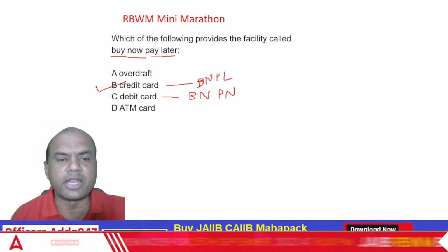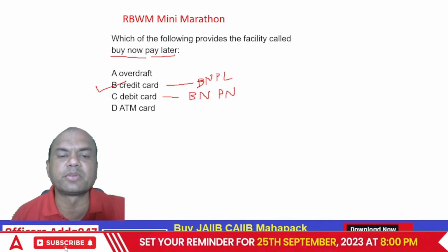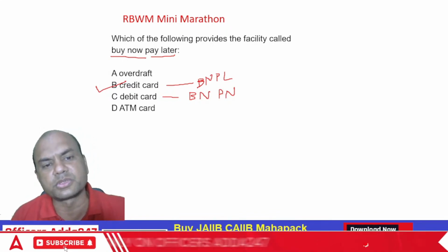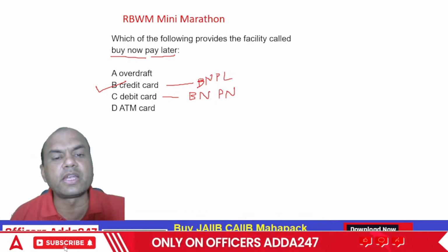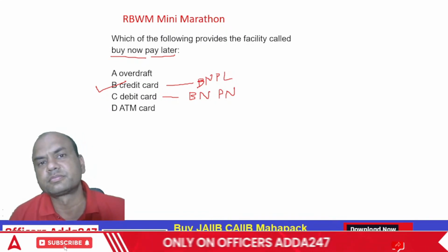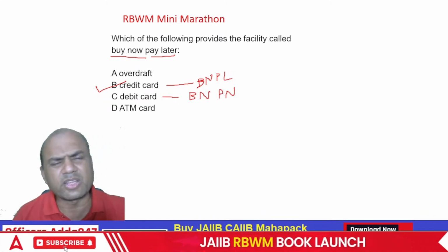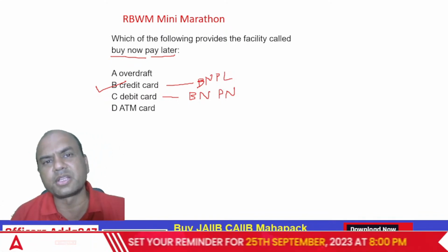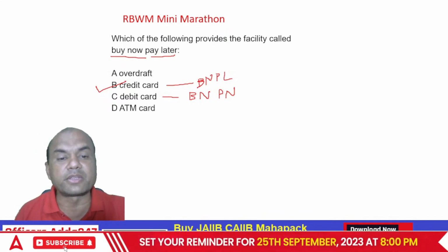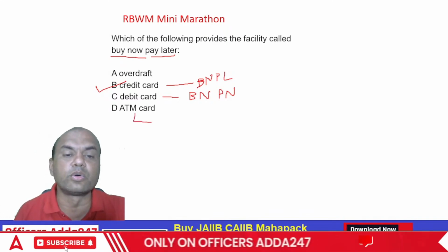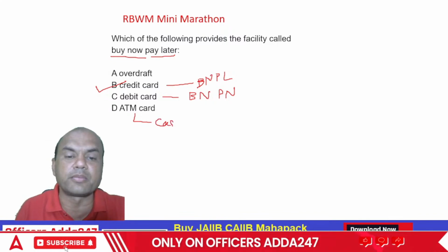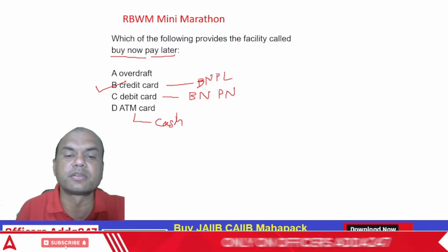It is a loan. ATM card and debit card are the same only. Nowadays ATM cards are almost gone. What is the difference between ATM card and debit card? Nowadays banks don't have ATM cards at all. But earlier the banks used to have this ATM card. In this, only cash can be withdrawn from the ATM.